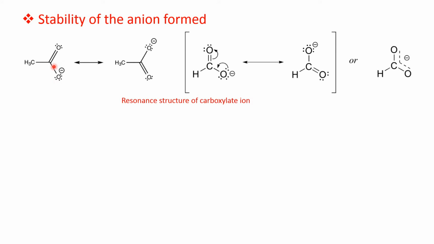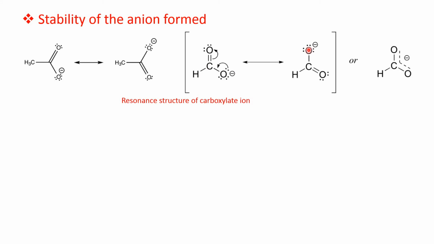Because of this plus I effect, the negative charge is more localized on this oxygen atom. Delocalization brings more stability. But in the case of formic acid, as there is no alkyl group, there is no question of localization of the negative charge on this oxygen atom.